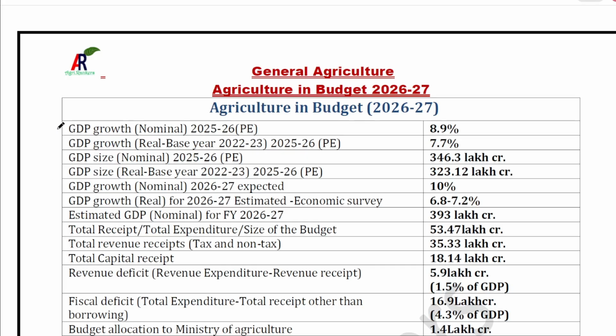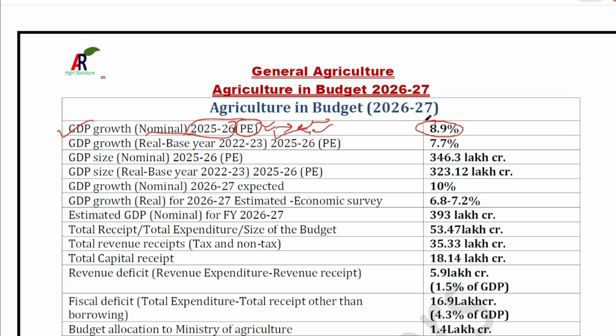Okay, first one is the GDP growth rate, the nominal GDP growth rate for the year 25-26, last year. It is still the provisional estimate. It is not the actual figure. There might be some decimal changes in the final figure, okay, but still provisional estimates are also asked. Okay, so this is the latest. This was not presented in the budget, but these things are talked about in the budget. So the latest figure is this.